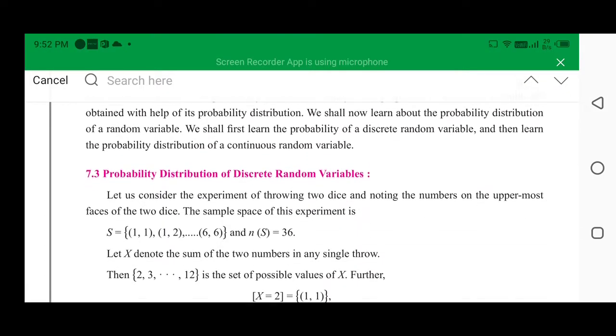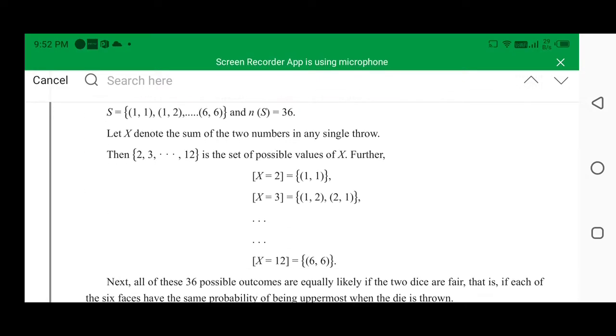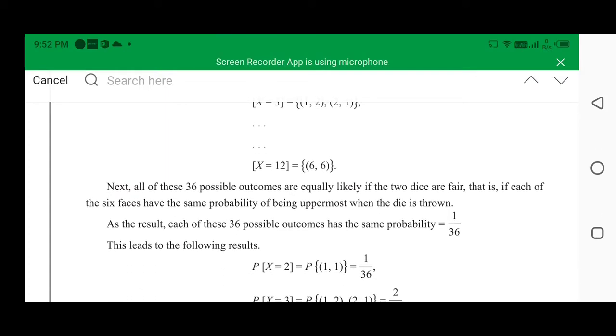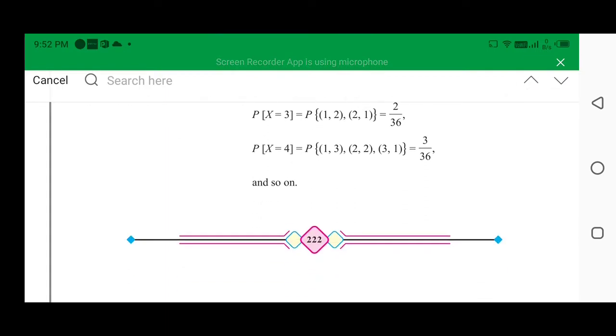Now we have the probability distribution of a discrete random variable. When you identify all the possible values of x in case of discrete, you will have x values 1, 2, 3, and corresponding to them you will get the probability. For example, for x equal to 1 the outcomes and the probability are given, x equal to 2 also, x equal to 3 also, and so on.